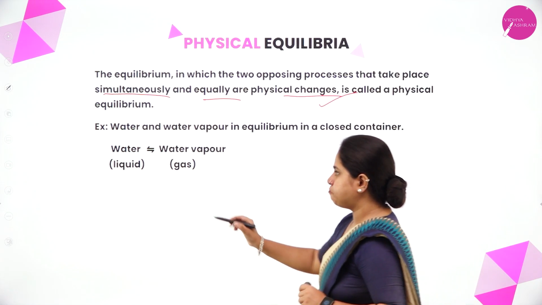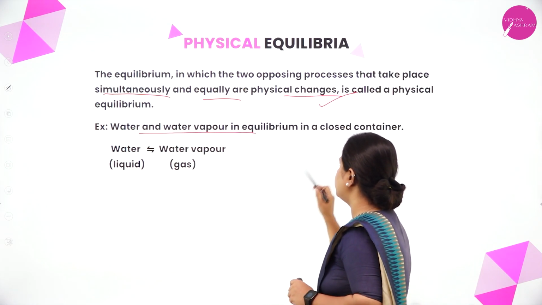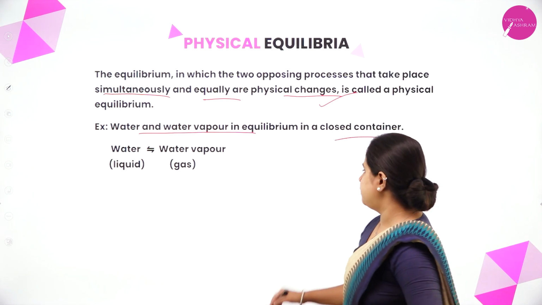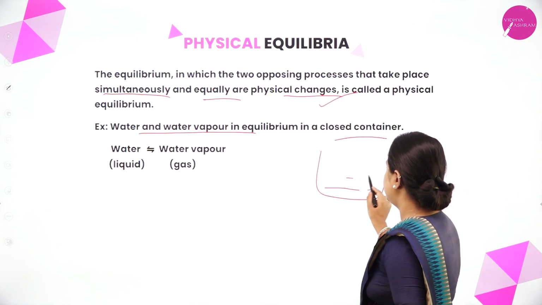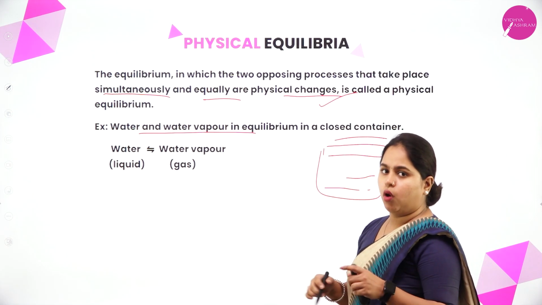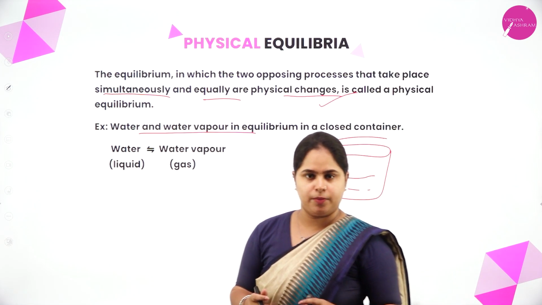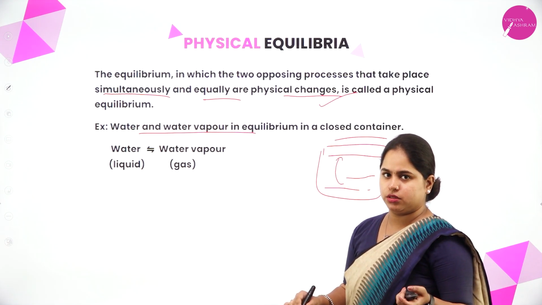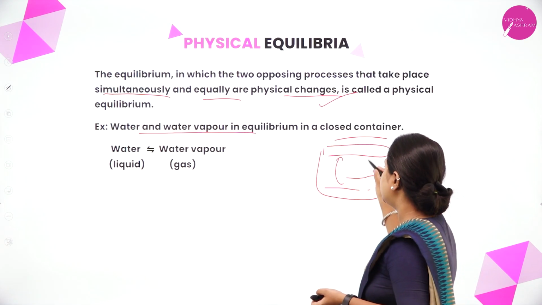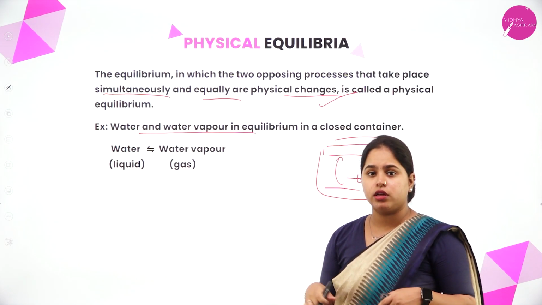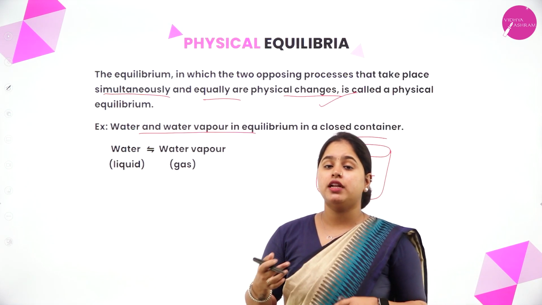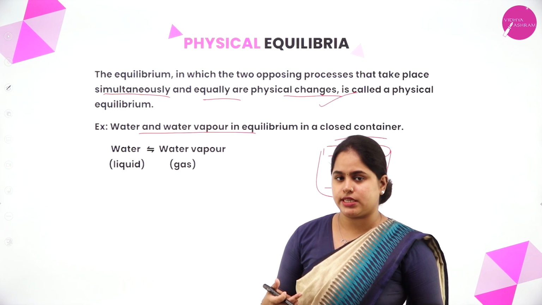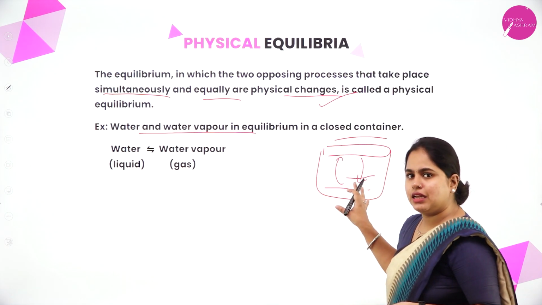For example, water and water vapor in equilibrium in a closed container. This was the example which we discussed in the beginning. If you have taken water in a closed container, water and water vapor will be in equilibrium. Water will be getting converted into water vapor by evaporation, or vaporization, and water vapor is getting converted back into water by condensation. The rate at which both of these processes are taking place will be equal and it will be happening simultaneously. That is why we can say that it is in equilibrium.